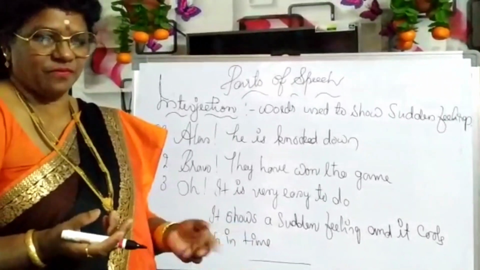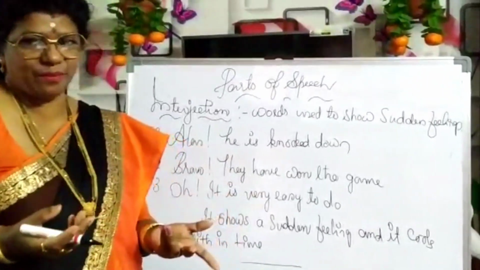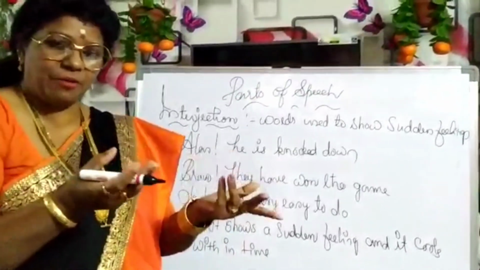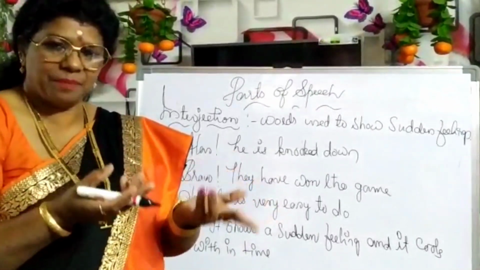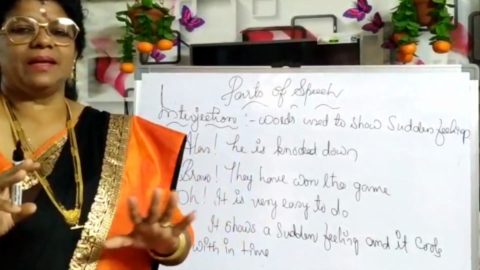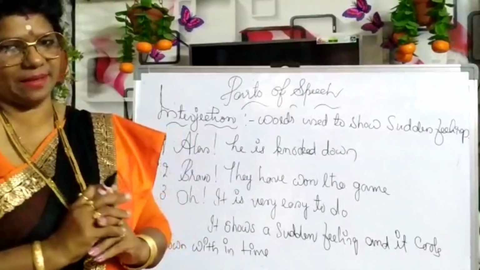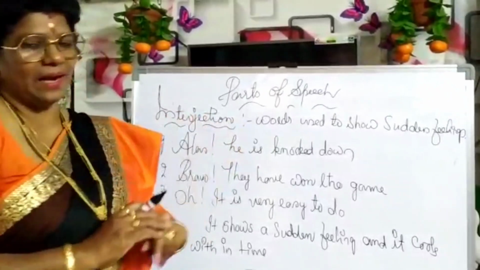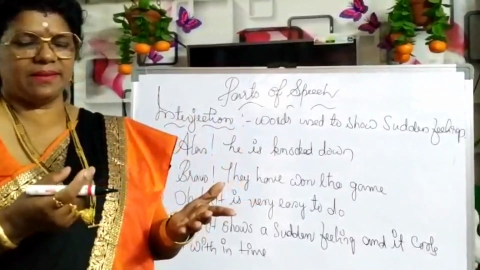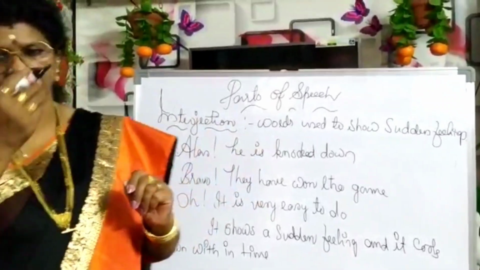So it shows a sudden feeling and it cools down within time. Whether it is sad or excitement or happiness, whatever it might be, suddenly you will feel happy or sad, but immediately that feeling will cool down. So this is the last topic, interjection. The kinds we will go through later.